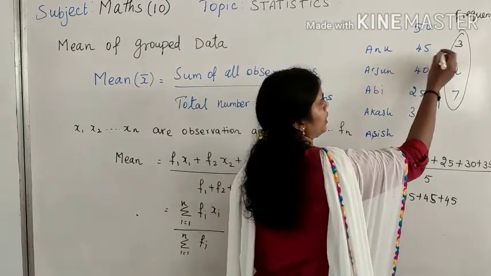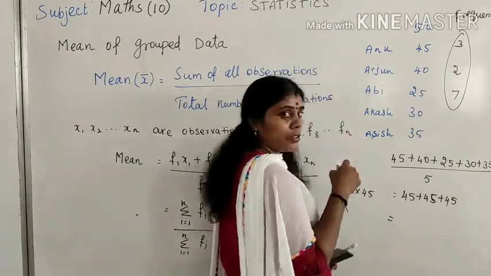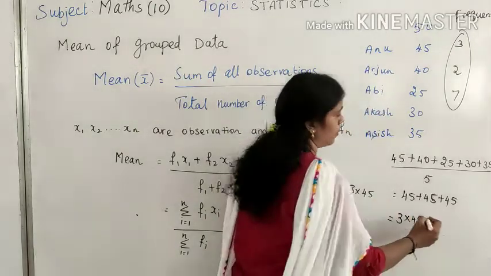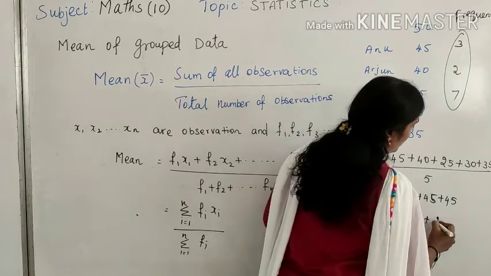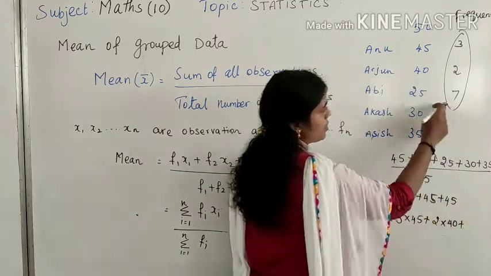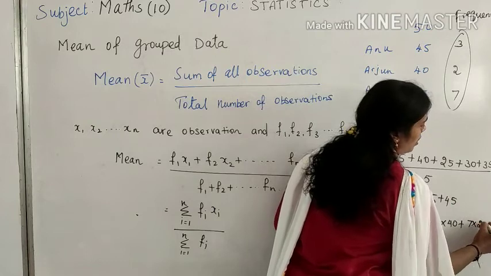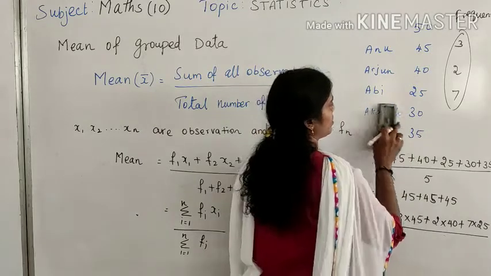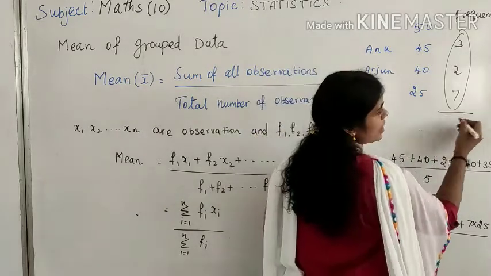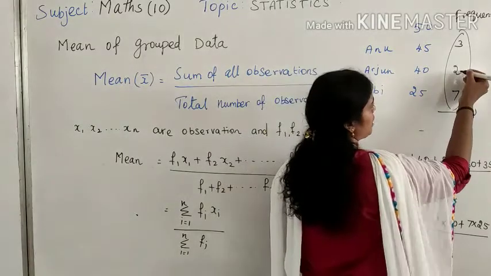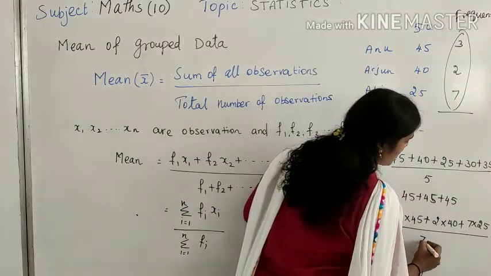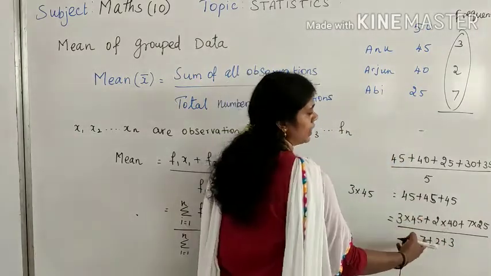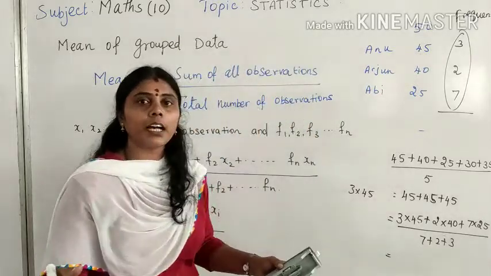So when frequency is also given, how will we find the mean? 3 into 45 plus 2 into 40 plus 7 into 25, right? Then divide by the sum of the frequencies. Suppose I am taking only 3 values like this, I will sum the frequencies: 7 plus 2 plus 3, that becomes 12. So multiply the values, divide by 12, and I will get the average value.